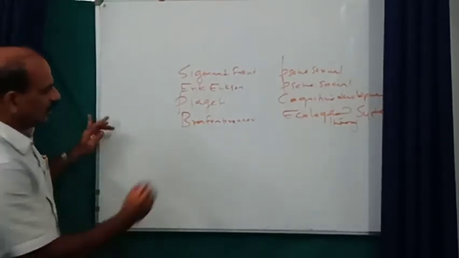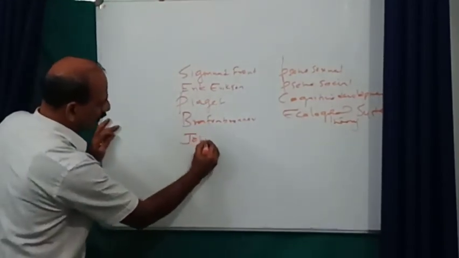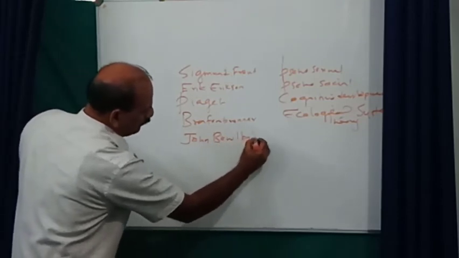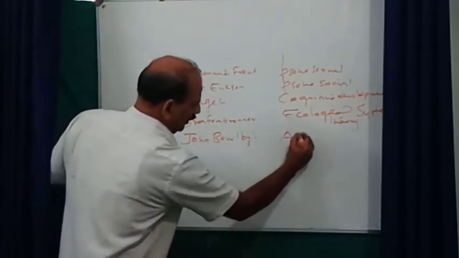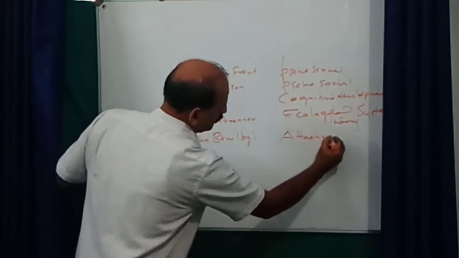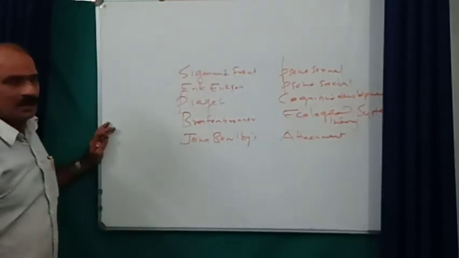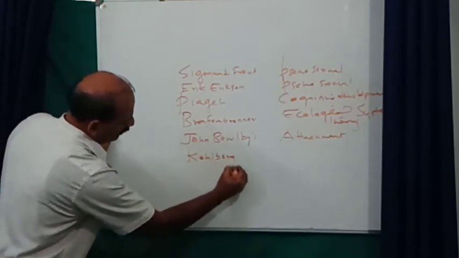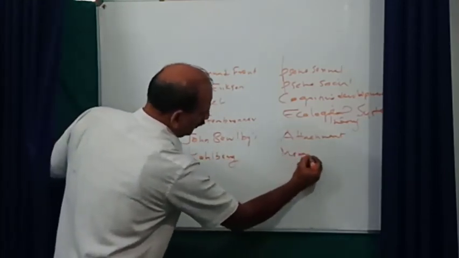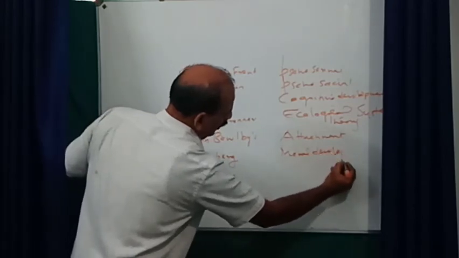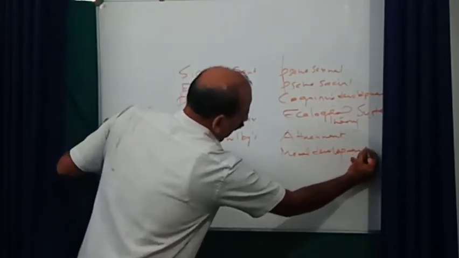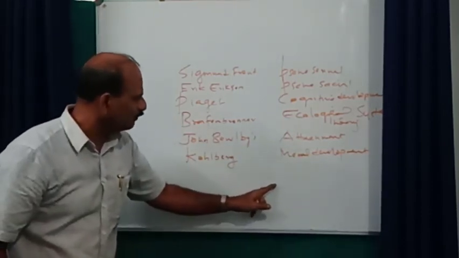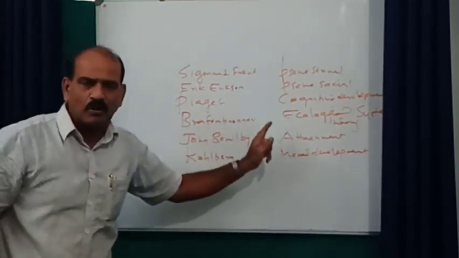The next, John Bowlby's attachment theory. Then Lawrence Kohlberg, moral development theory. So these are the most important development theories.